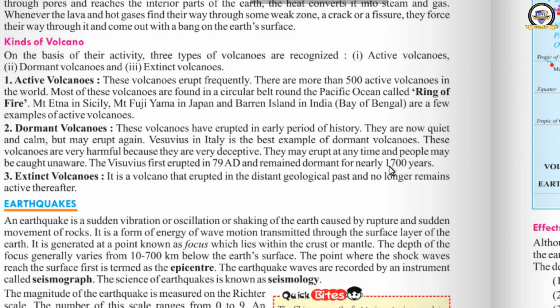It means that after a long period of time, these volcanoes are very dangerous because people and the government don't know when it will erupt. Okay, third one is extinct volcano.